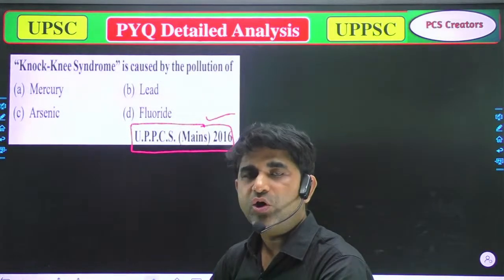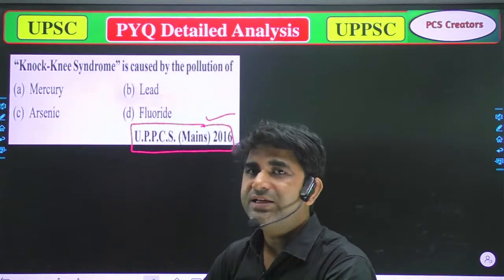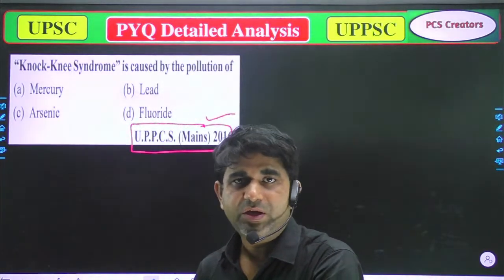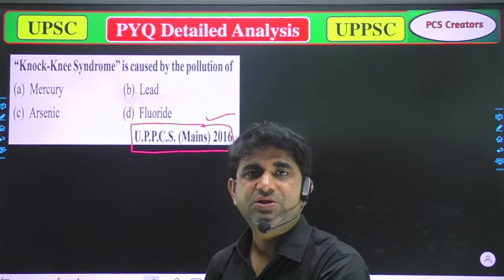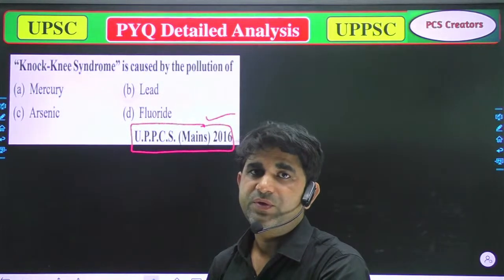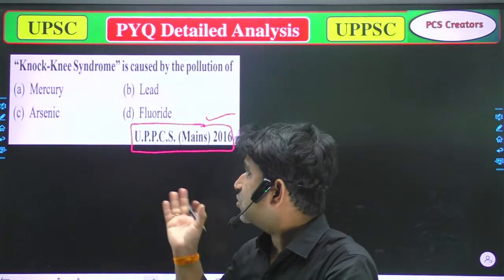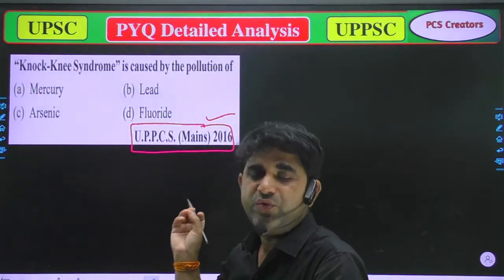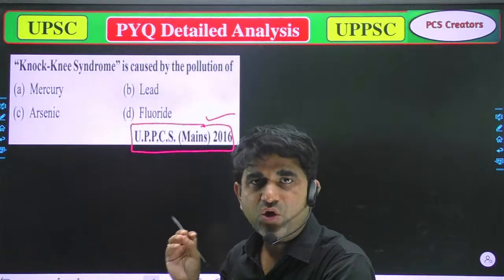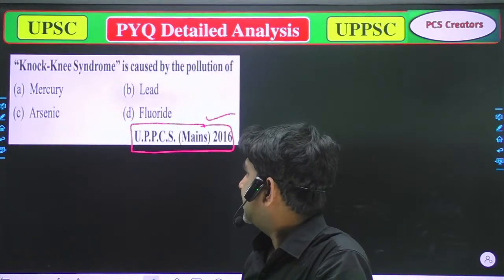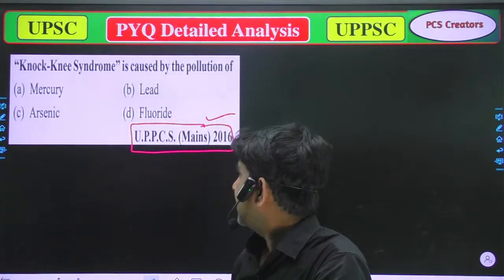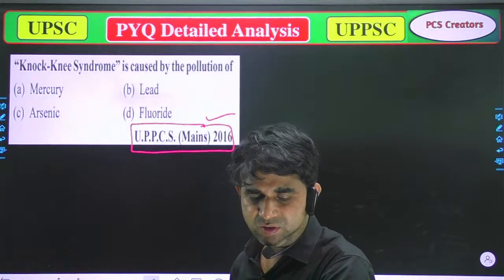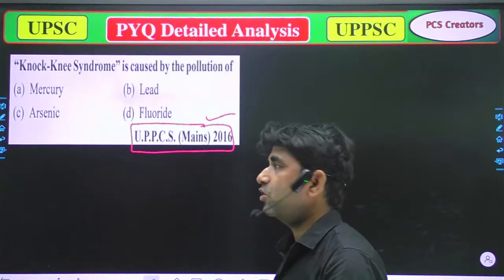When we talk about knock-knee syndrome, it is related to our knee, but it is not related to osteomalacia or osteoporosis. It is knock-knee. So which type of pollutant causes knock-knee disease? Mercury, lead, arsenic, or fluoride. I am still waiting for a response, but the correct option is option D.